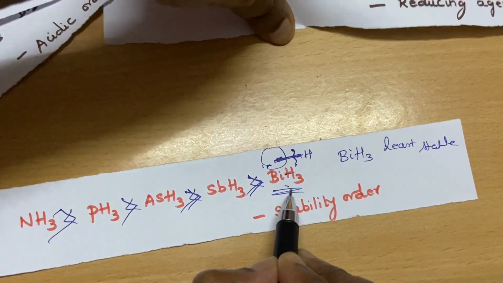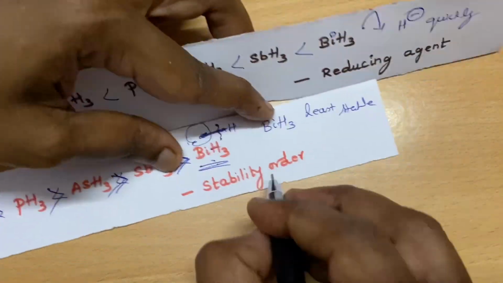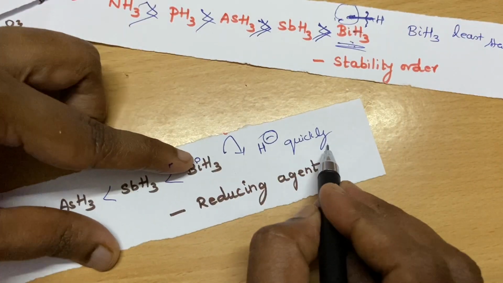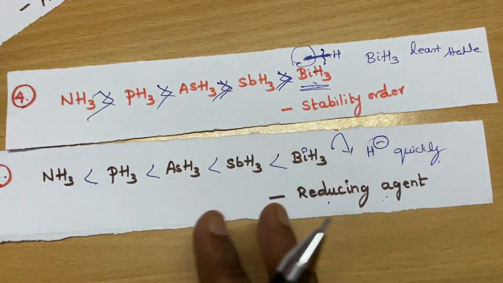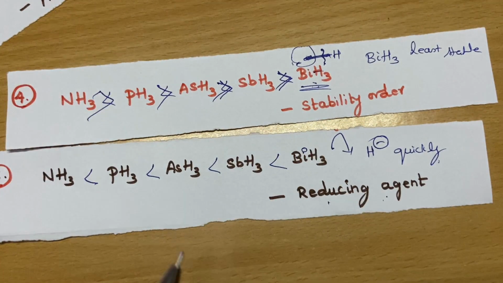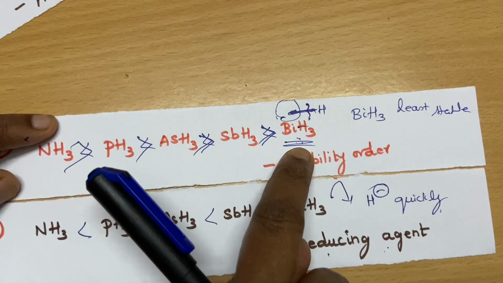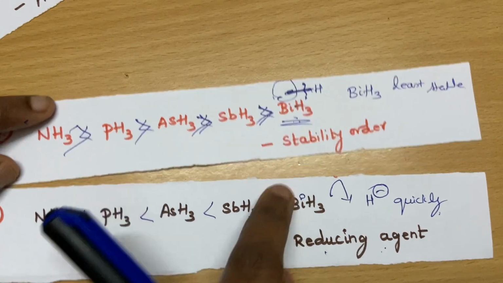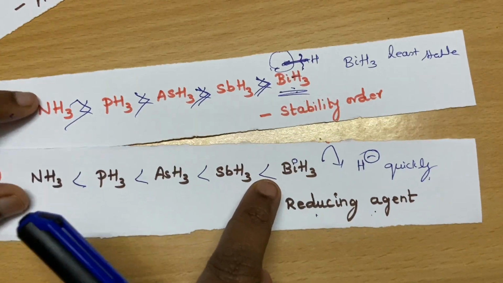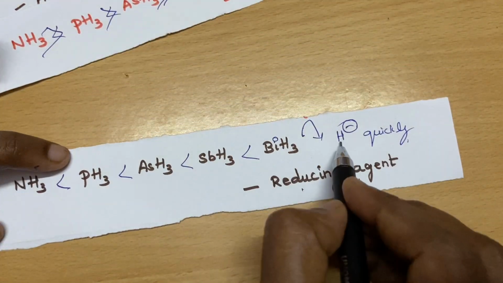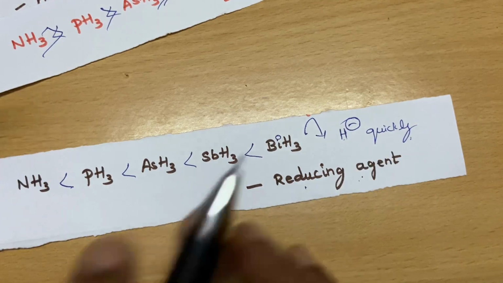Since it can be easily broken, it will supply H minus ions quickly, so it is a stronger reducing agent. So you understand, the same question has been asked from a different angle. Least stable will react more quickly. It is the least stable, so it is a strong reducing agent because it can be easily broken and it can supply the hydride ions quickly.